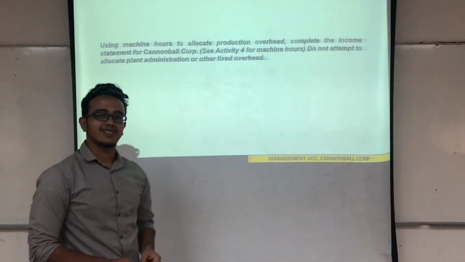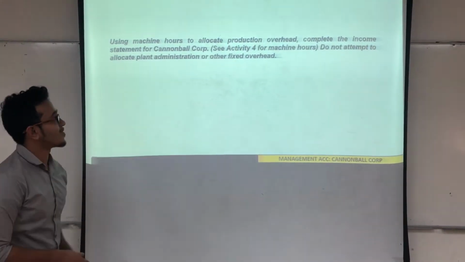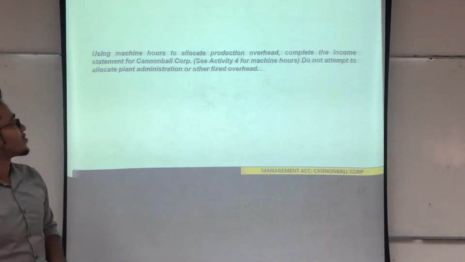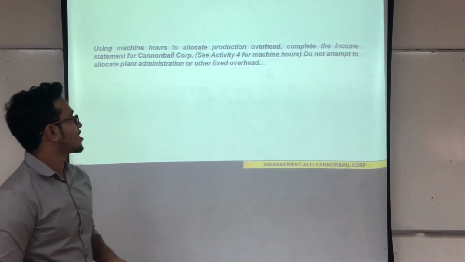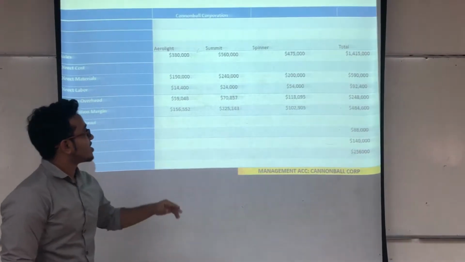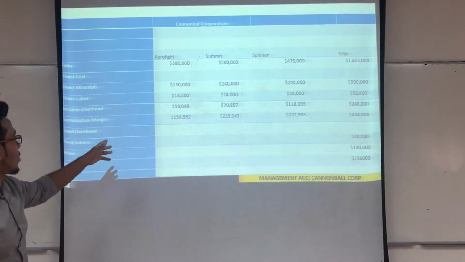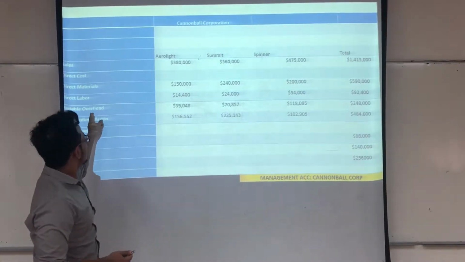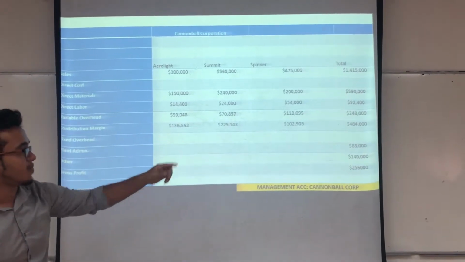Assalamualaikum warahmatullahi wabarakatuh. My name is Minaim bin ElSherbini and I'll be explaining question 1. Using machine hours to allocate production overhead, complete the income statement for Cannonball Corp. See activity 4 for machine hours, not time to allocate plant administration or the fixed overhead. Okay, this is the main table of the question, and the question asks us to find the variable overhead for each of the types: Aerolite, Summit, and Spinner.